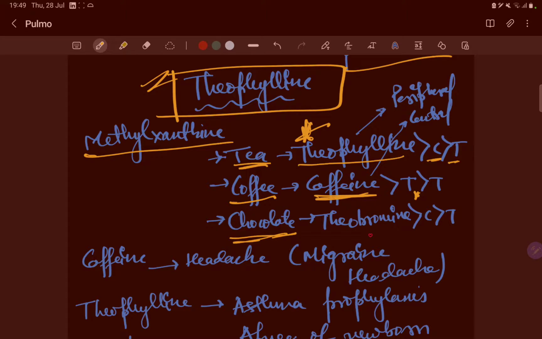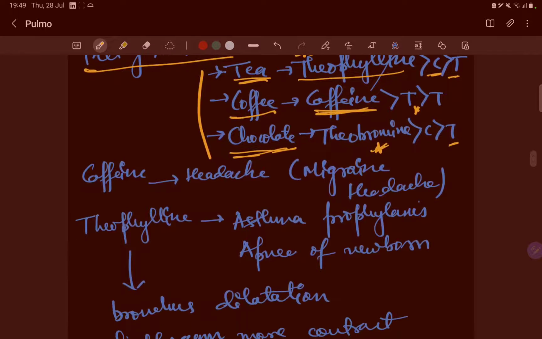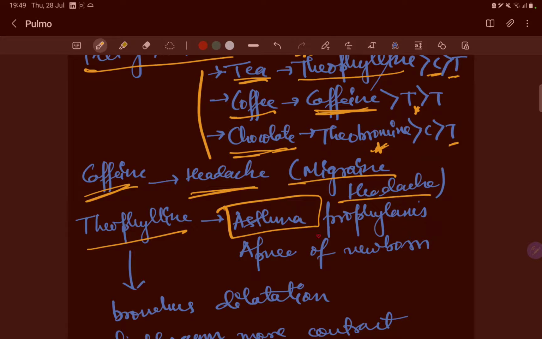In the chocolate, theobromine is highest, but there is also theophylline. These three are stimulants. Theophylline acts peripherally, as well as caffeine, which acts centrally. This is very important. Caffeine is also used in headaches, migraine headache, and theophylline is used in asthma prophylaxis or apnea of newborn.